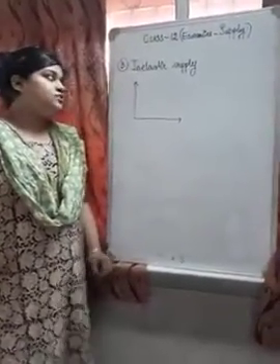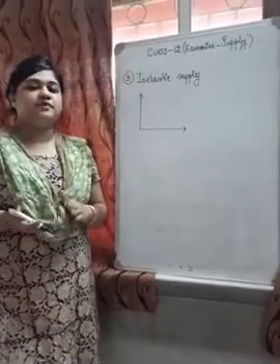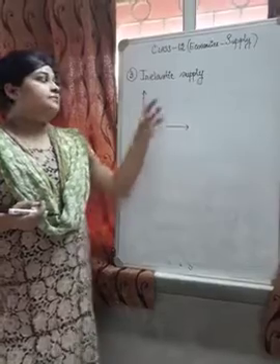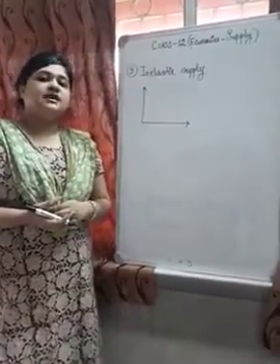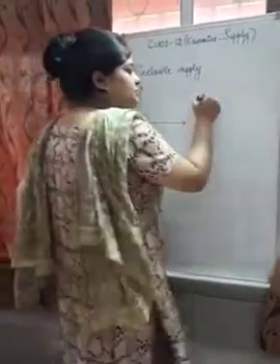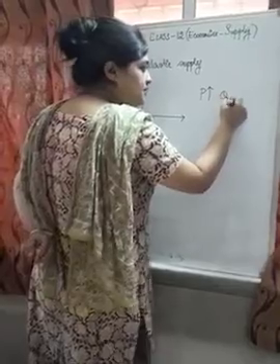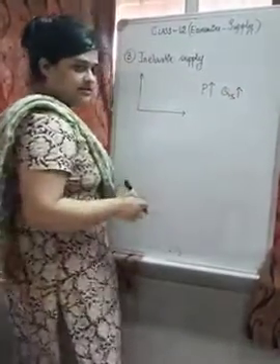Now we are moving to inelastic supply. We have already done perfectly inelastic. Perfectly inelastic means supply cannot be stretched even a bit. But inelastic means the stretch of supply is less. That means compared to the change in price, if the price increases, the quantity supplied will increase following the law, but it increases less.